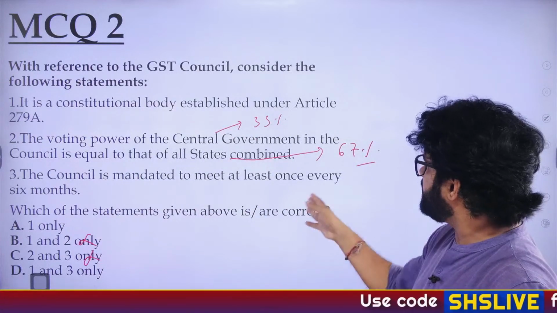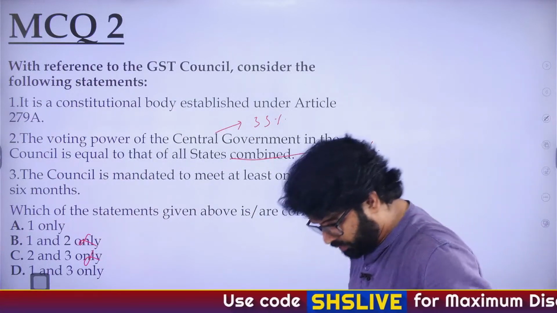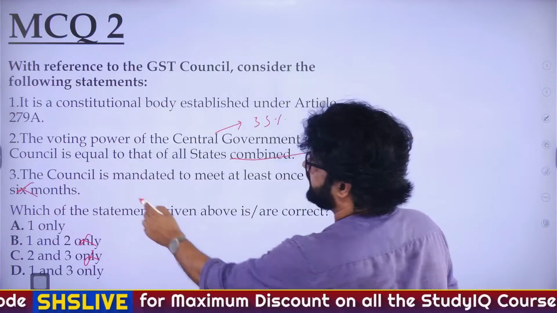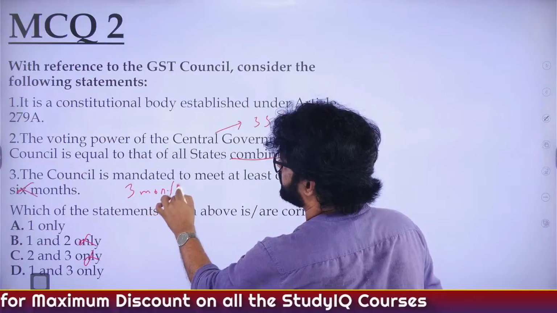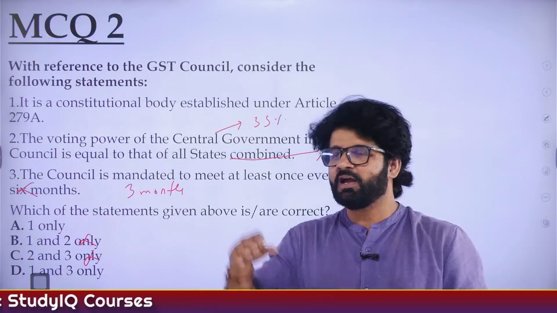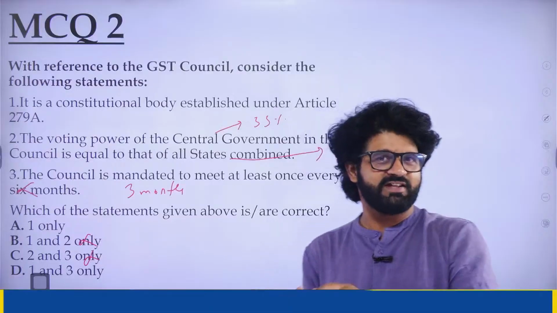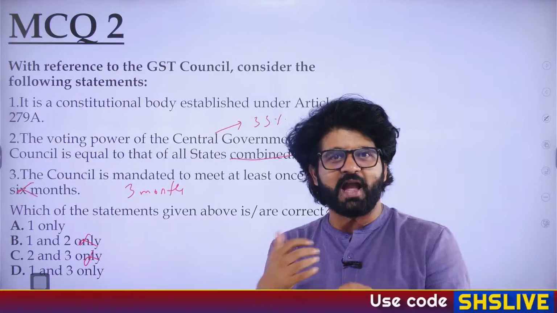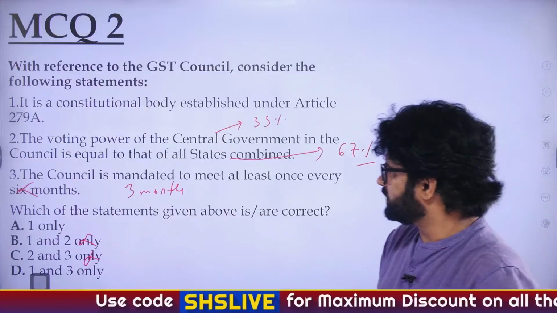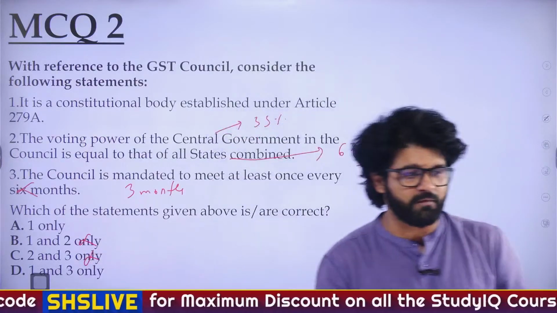Council is mandated to meet at least once every 6 months. So not 6 months, bro. Quarterly. That's what we were discussing again earlier. Once every 3 months. But this time they have not met for more than 6 months because they have not decided the location. Where do you want to meet? At Sukna Lake? No. Sukna Lake is not nice. So no, that is not the actual talk which they are having. But yes, the location is an issue here. So third is wrong. 3 months, not 6 months. So the answer is A, one only.